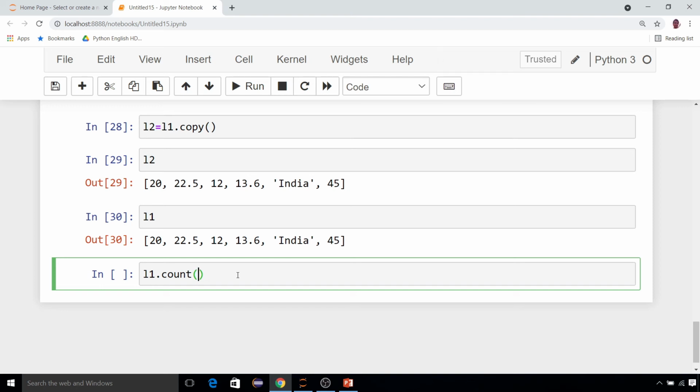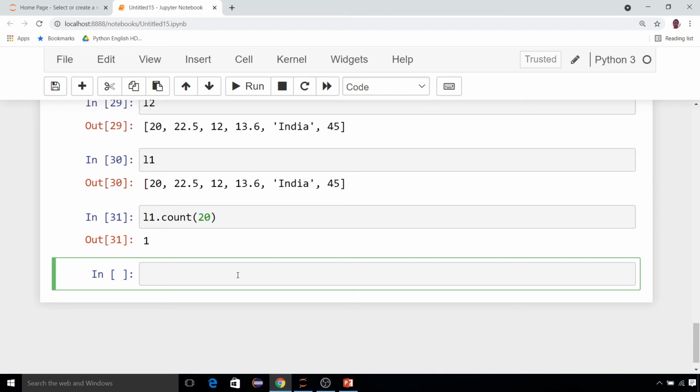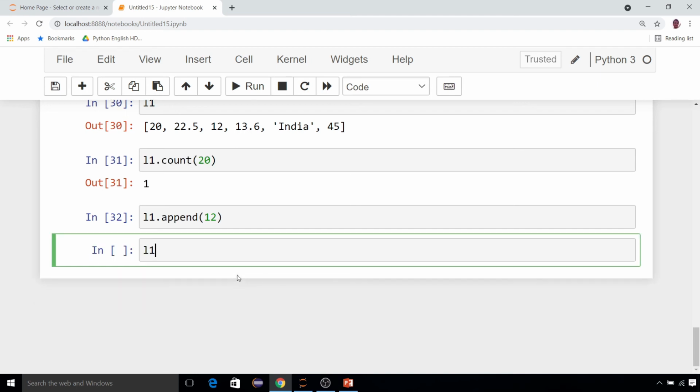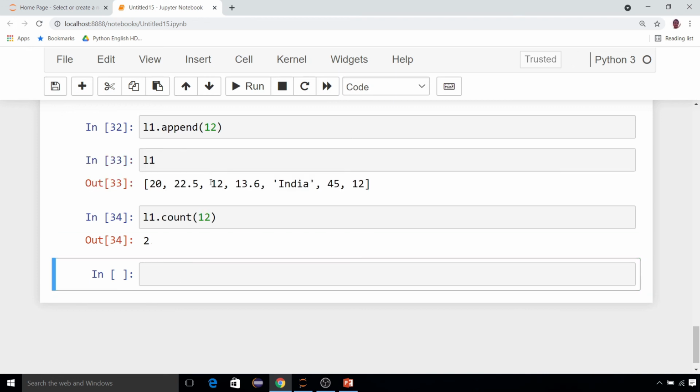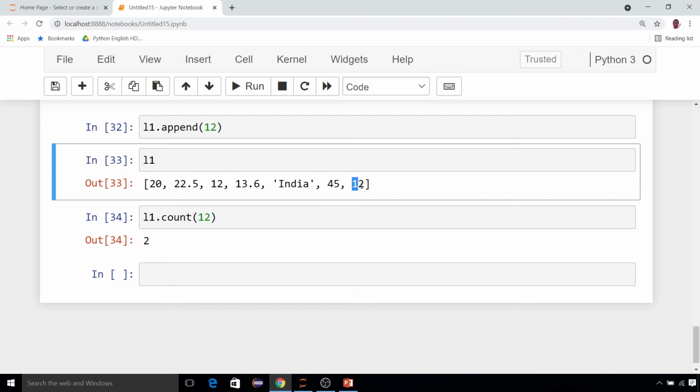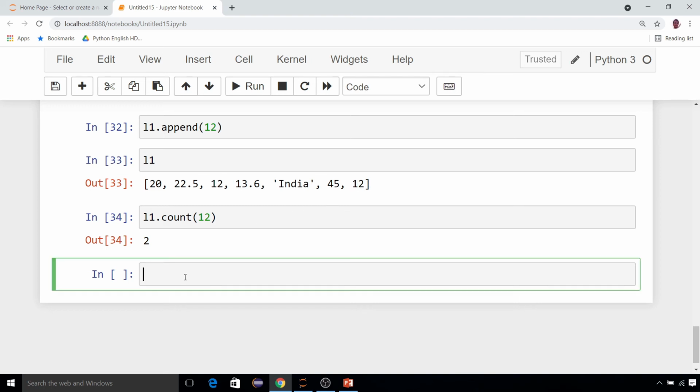Suppose I am giving 20, so 20 occurs here only one time, so it will give you 1. Let me append one value which occurs maybe 2 times. Suppose I am appending 12 again. So this is your list now: there is 12 and there is another 12. Now try count. Suppose L1 dot count of 12. Now it will give you 2 because 12 comes 2 times in the list. So the answer will be 2. This is what count is.